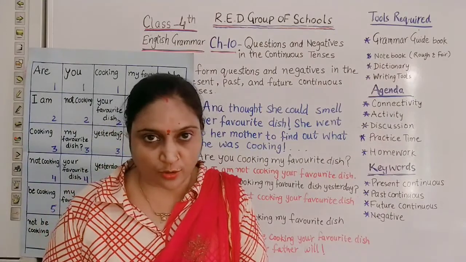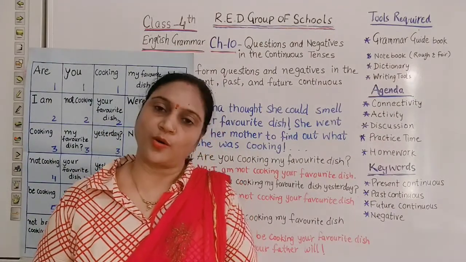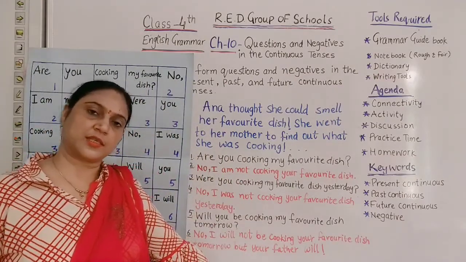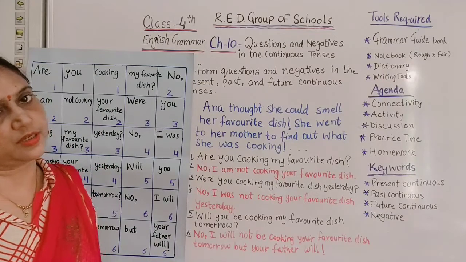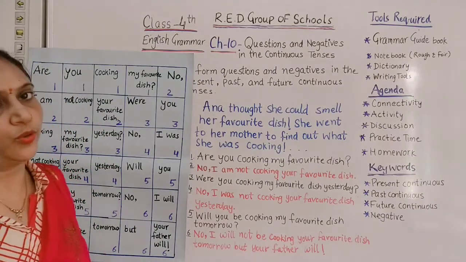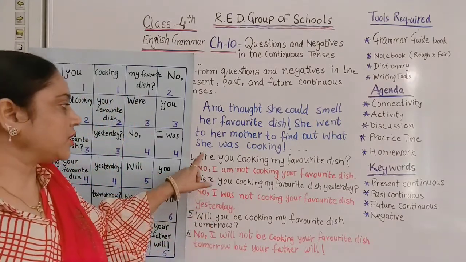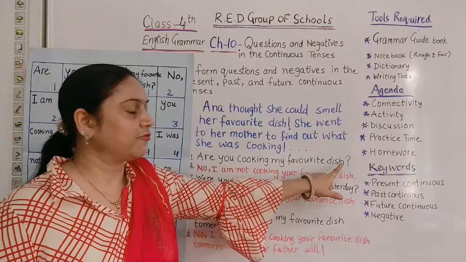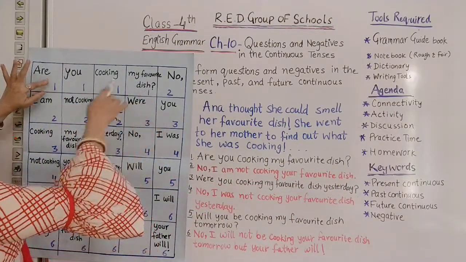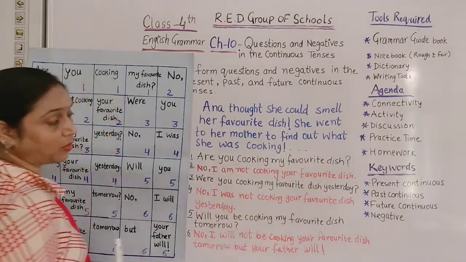Students, I hope that you all have finished your activity. Let's share the sentences. Okay, so I have also framed all the 6 sentences and I am going to discuss with you. So our first sentence, I already told you how to frame. The first sentence was, are you cooking my favorite dish? First, I used the number 1 words to frame sentence number 1.